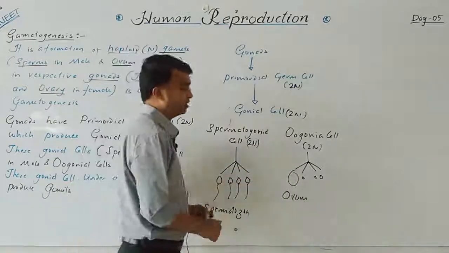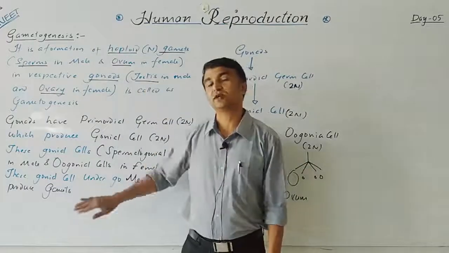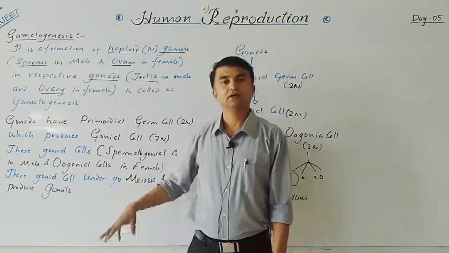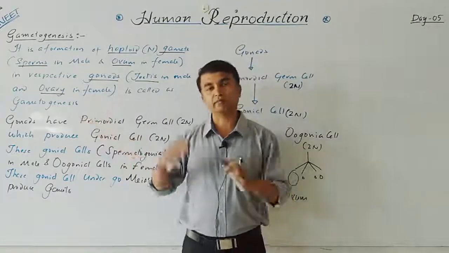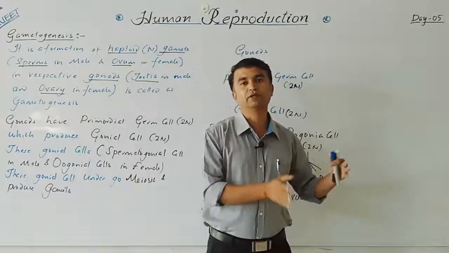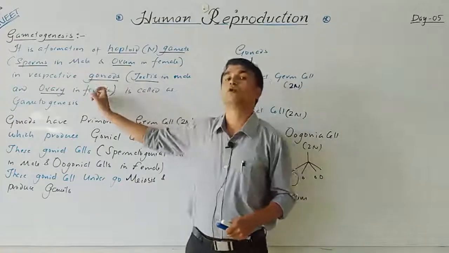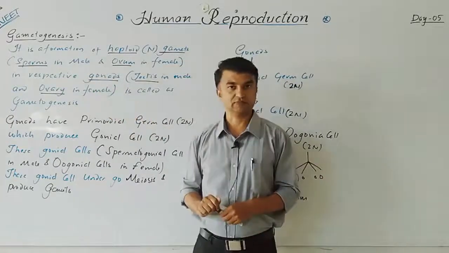So ultimately this is only the definition of gametogenesis: the formation of the sperm in the male and formation of the ovum in the female in respective gonads is called gametogenesis. Clear?